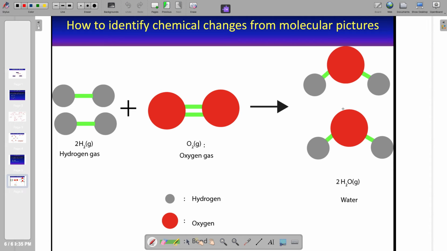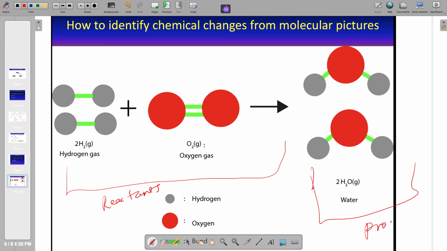So here we have a particle model depicting a chemical reaction, meaning a chemical change. How can we tell whether this model actually depicts a chemical change? What you have to keep in mind is this is a chemical equation. You have an arrow here, and the arrow separates the chemicals on the left side from the chemicals on the right. We call the chemicals on the left side reactants. And the ones on the right, we call products, but we just have one product here. So as you can see, we have reactants and products.